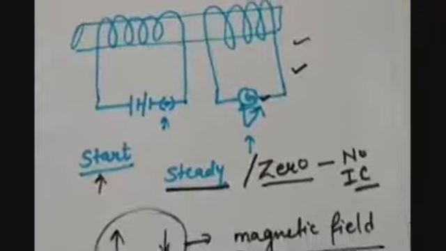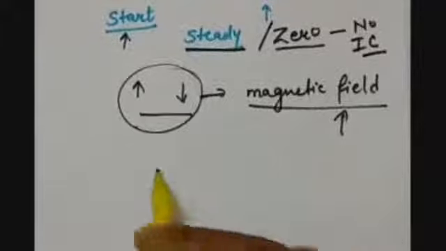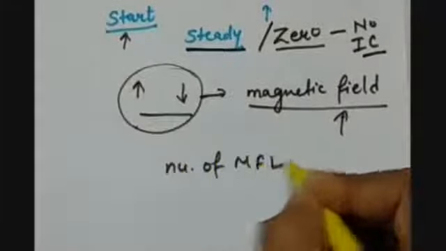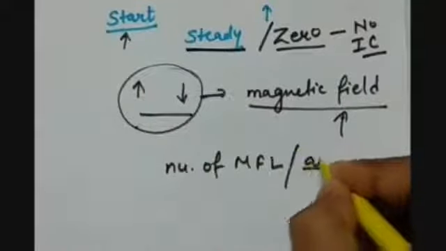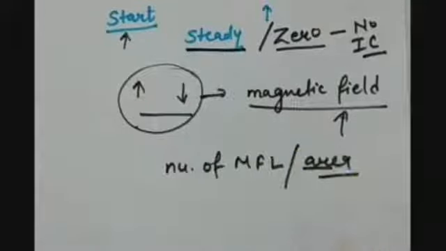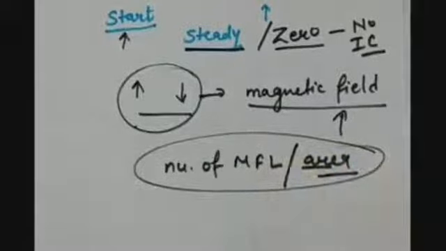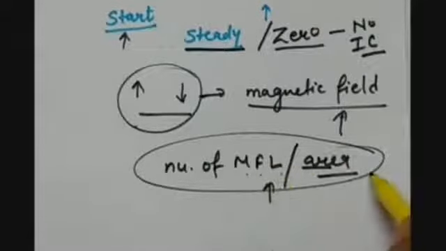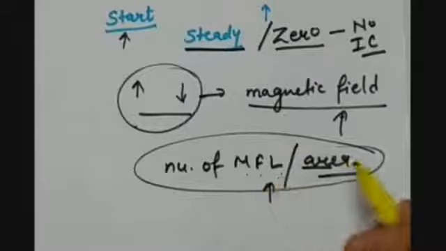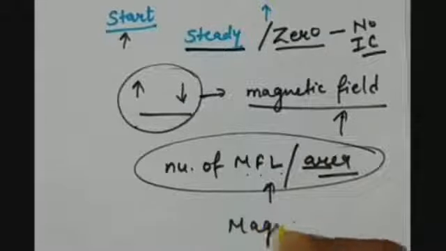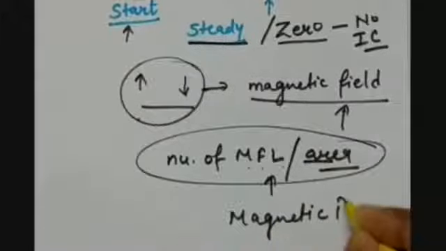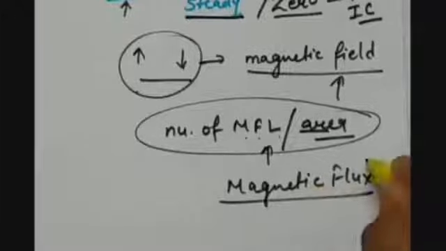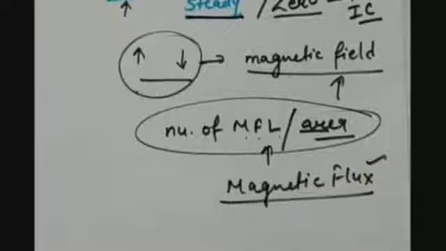This changing magnetic field is what? Number of magnetic field lines per unit area. So this is what we basically need. The number of magnetic field lines per unit area is called magnetic flux. So we need a magnetic flux which is changing to induce the current in the circuit.